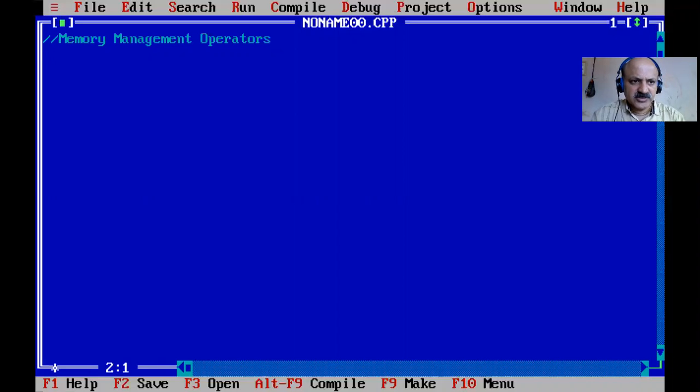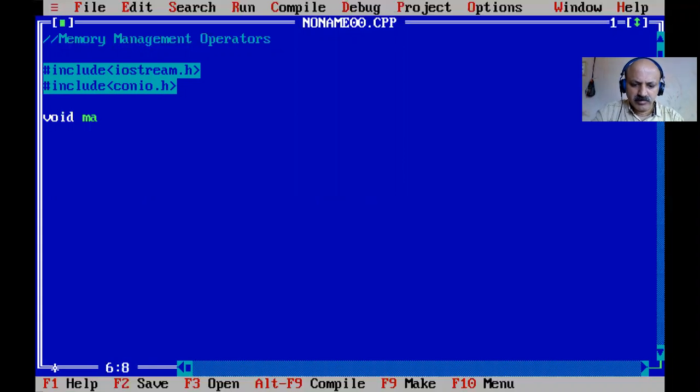And next we can include directly our header file iostream.h, and then conio, console input output dot h, meaning header file, and take the main and opening and closing braces.